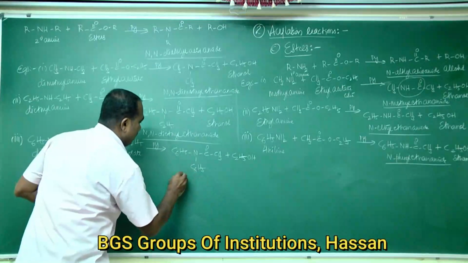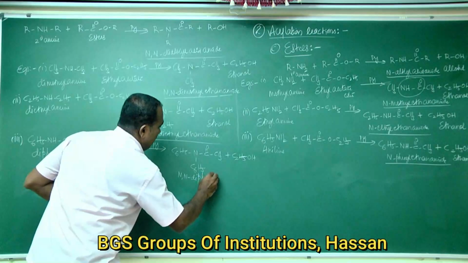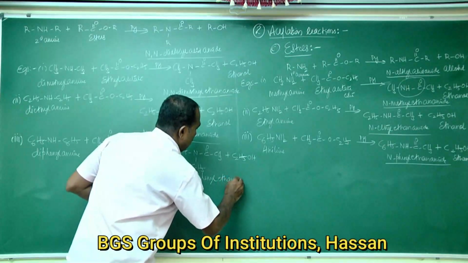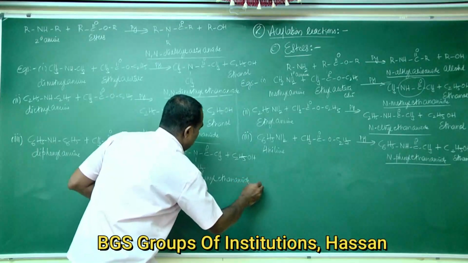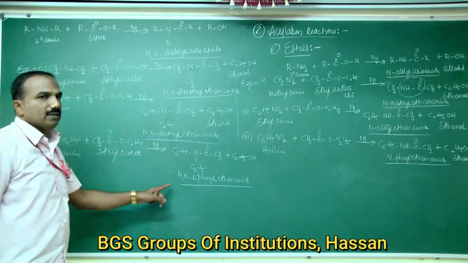The name of the product is N,N-diphenyl ethanamide.